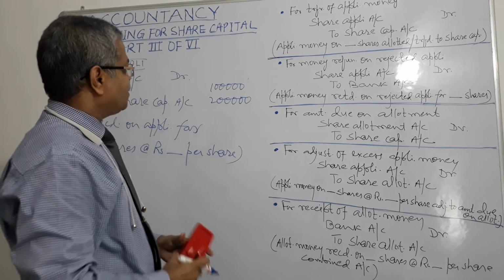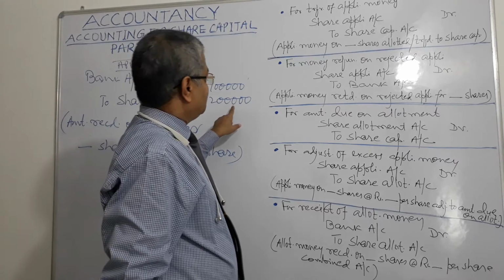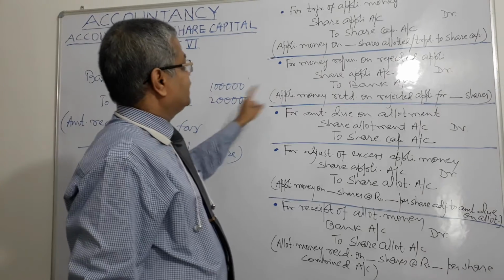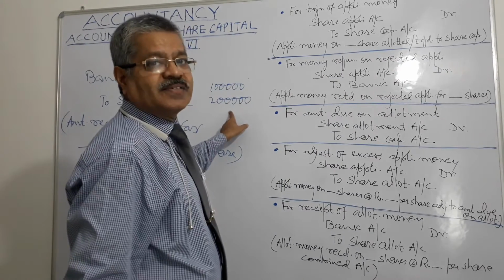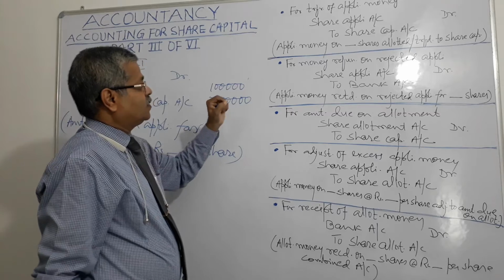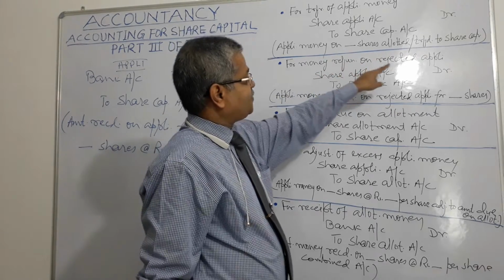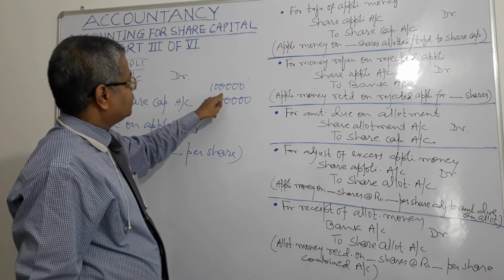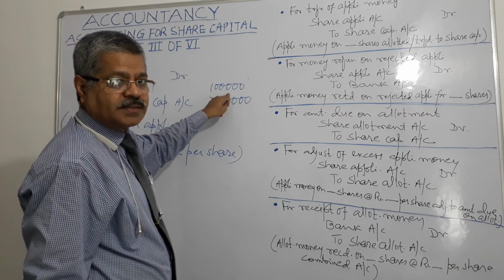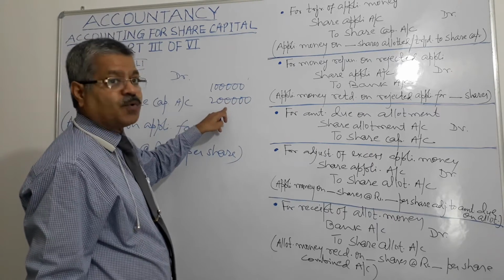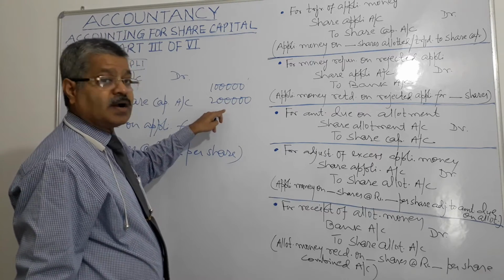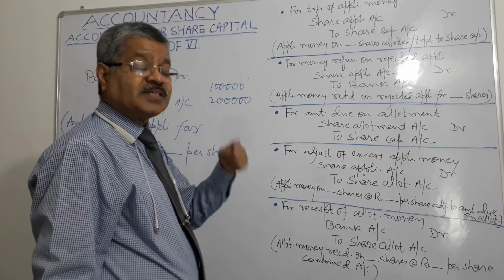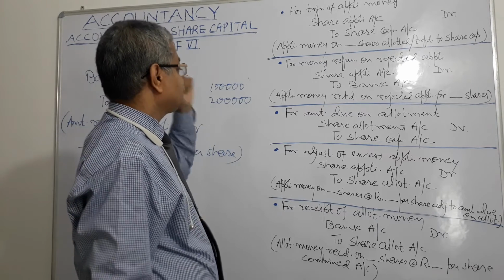So the company needs to reject applications for 1 lakh additional shares, right? For money refunded on rejected applications, the company issued 1 lakh shares, but applications were received for 2 lakh shares. So the company needs to refund money for 1 lakh of excess shares applied, right?